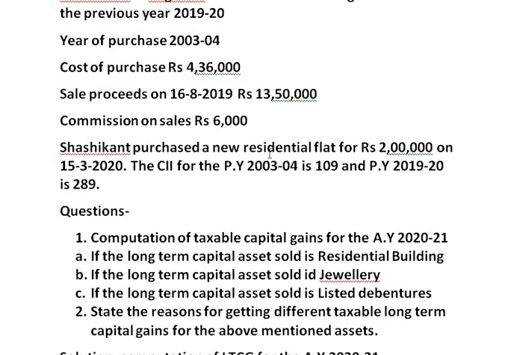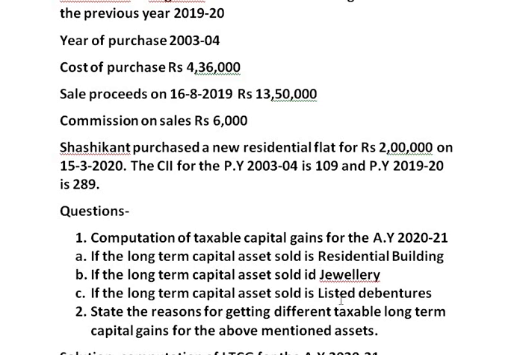You might have understood that this problem is based on exemption under section 54 and exemption under section 54F. Why section 54? Because in the first situation he is selling a residential building and purchasing a new residential building itself. So when a residential building is sold and in return a new residential building is purchased, an assessee can claim exemption under section 54. In the second situation, the assessee has sold jewellery.